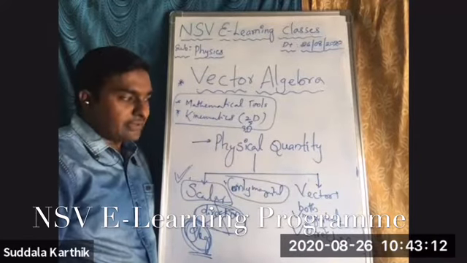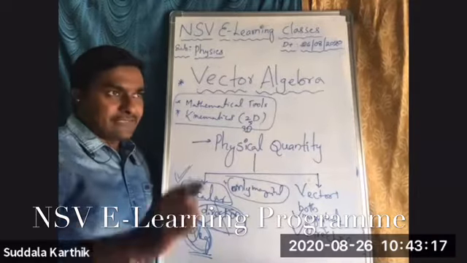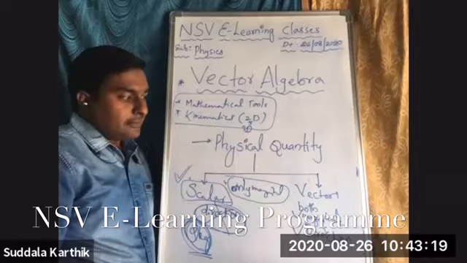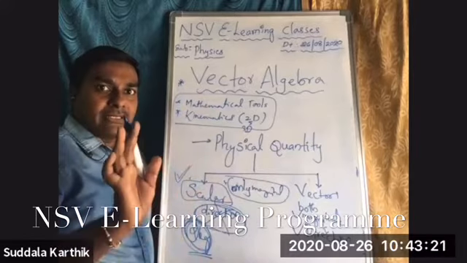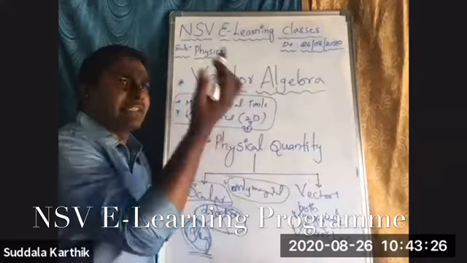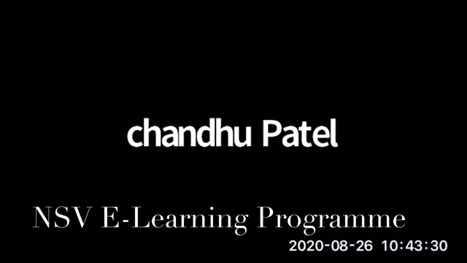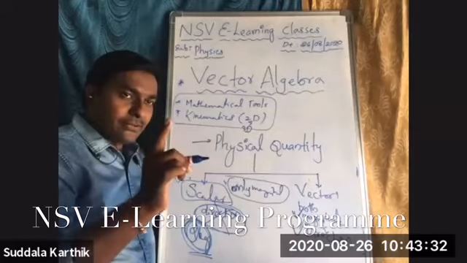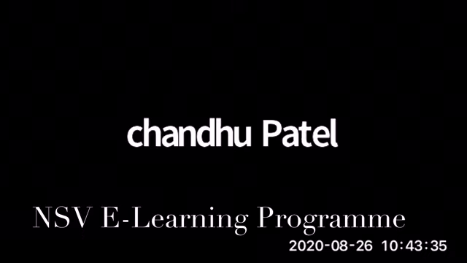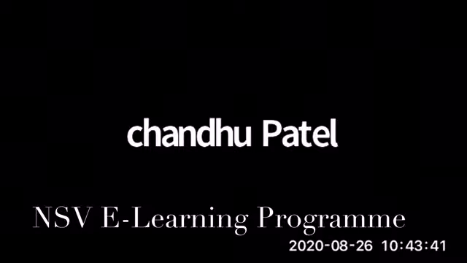Is there any other property? To decide whether a physical quantity is a vector, many students think, sir, if it has magnitude and direction, that's why it is a vector. No. In addition to that, it should obey the laws of vectors, the addition law of vectors.